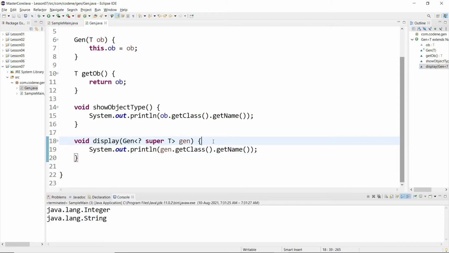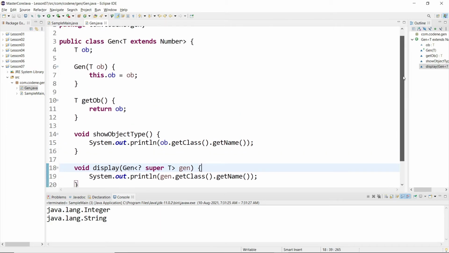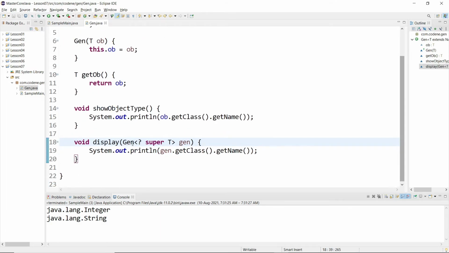But let's say you want to take another class which has a generic type object inside it. Of course you can write T, all right, and then you can use some bounds also, okay. You can use bounds like super, or you can use extends as well. So that is how your argument in a method can also work.